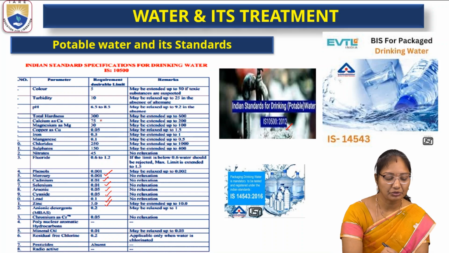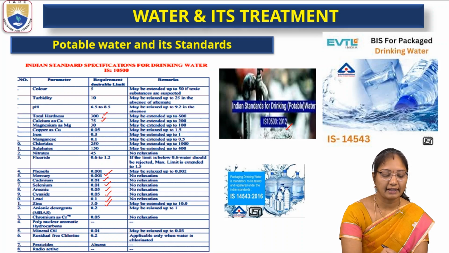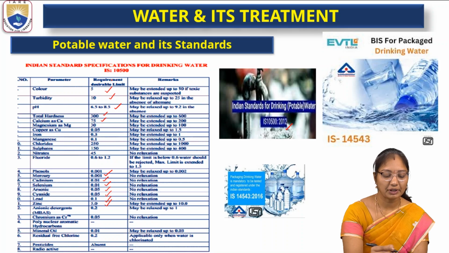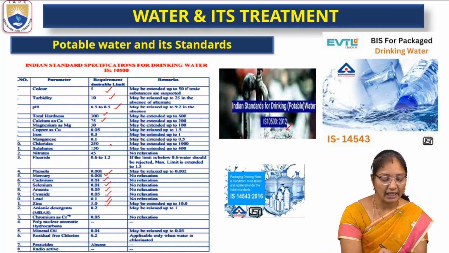Calcium should be 75 and total hardness should not exceed 300. pH should be 6.5 to 8.5, turbidity should be 10 and color should be 5. Then manganese, chlorides, nitrates, sulfides, fluoride, phenols, mercury, cadmium, everything will be there. It should be pesticide free and no radioactive elements should be there.